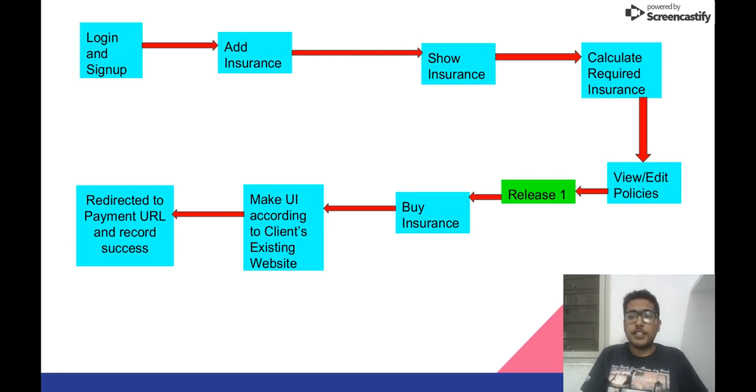This was up to release 1. Now for R2, we implemented a buy insurance form and modified the UI to look as close as possible to the client's existing UI, and redirected him to a payment URL where we could record success and failure of the transaction.